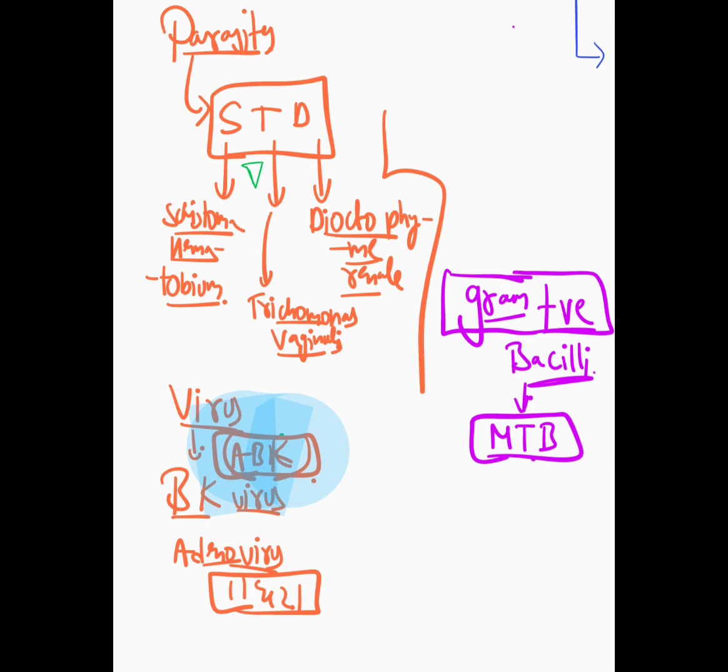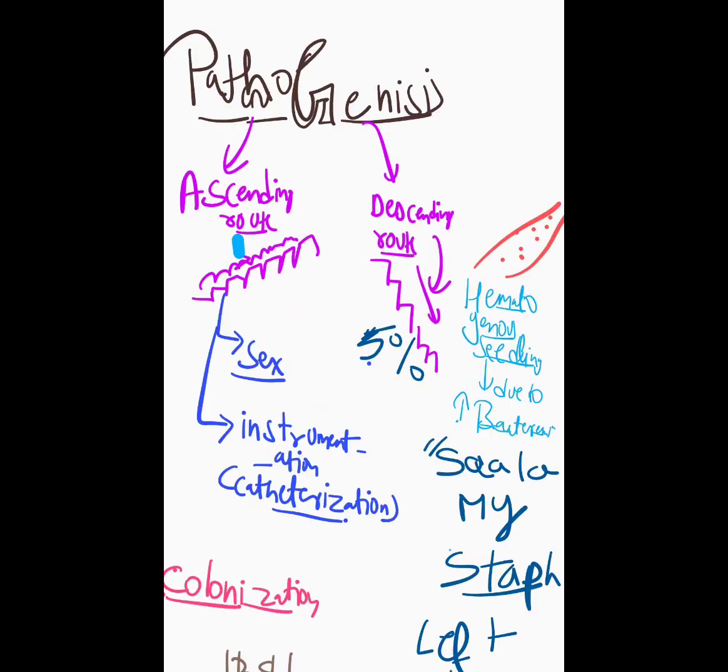Then let's talk about the important facts of pathogenesis. But before getting into pathogenesis, let's think, have we missed out something? Well, we haven't missed anything. So pathogenesis, there could be two routes, mainly the ascending route or the descending route. Well, I've made a funny diagram for this. Things are climbing up or things are climbing down. Ascending route is mainly because of sex. People are having sex, and that could be a reason for the ascending route, and there is instrumentation such as catheterization during a renal procedure, or just to empty out the bladder.